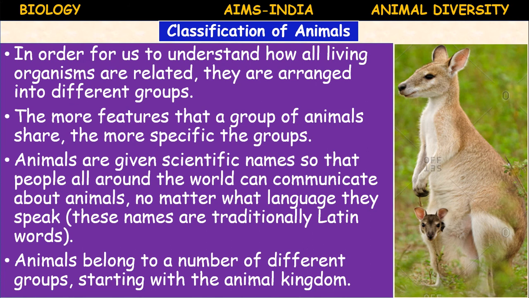Okay, kingdom means all animals come under the animal kingdom, but specifically protozoa is the phylum, meaning unicellular animals are included in that. Animals are given specific names so that people all around the world can communicate about animals, no matter what language they speak. These names are traditionally in Latin words. Animals belong to a number of different groups, starting with the animal kingdom.